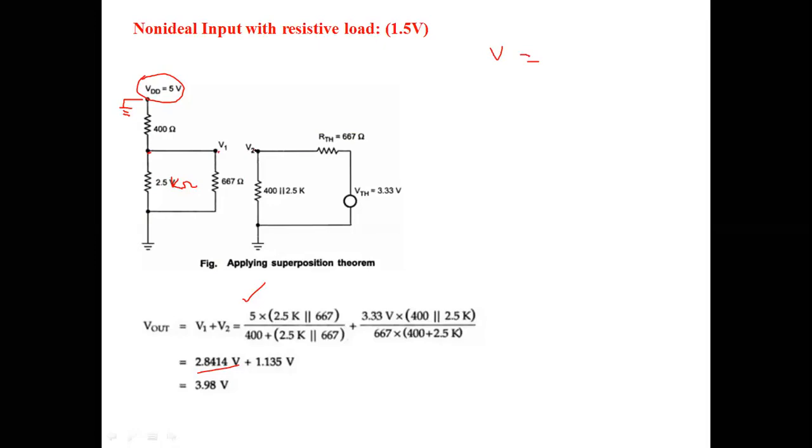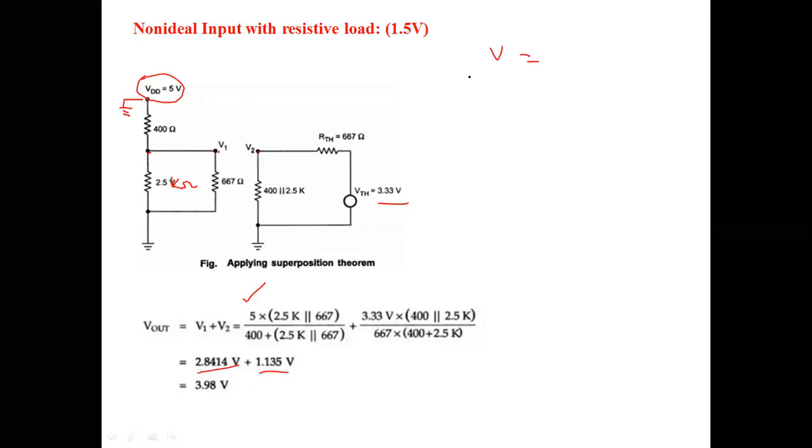Again we want to find the voltage at this point. This circuit looks like a voltage divider, and by applying the voltage division principle with 3.3 volts, you will get 1.13 volts.